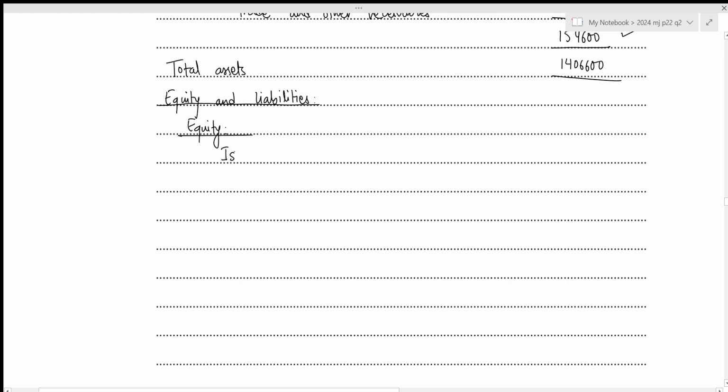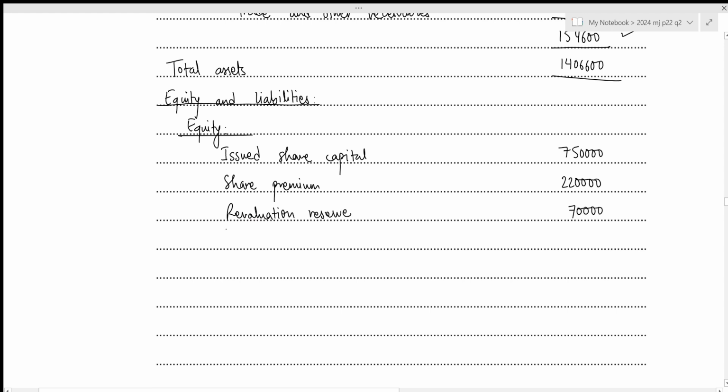So we first have the issued share capital of 750,000. We then have our share premium, and share premium was of 220,000. We then had the revaluation reserve, which was of 70,000.